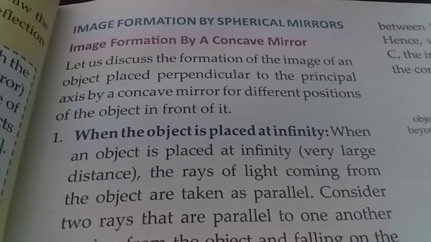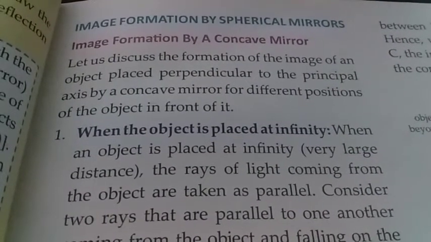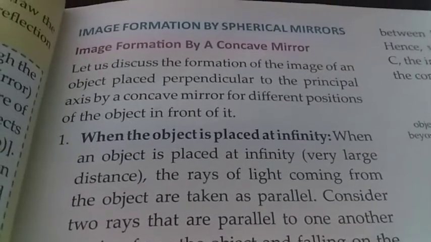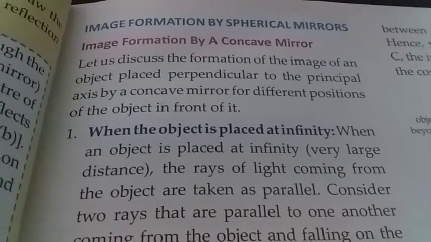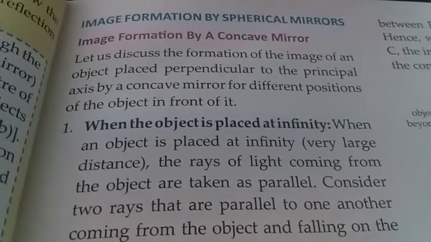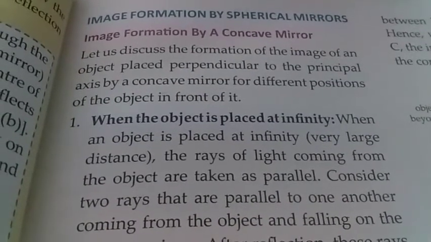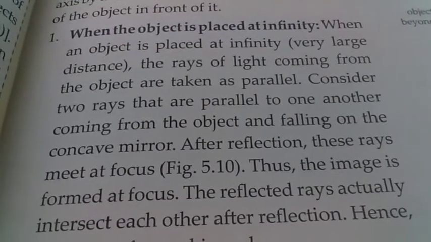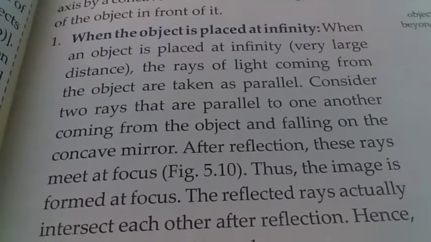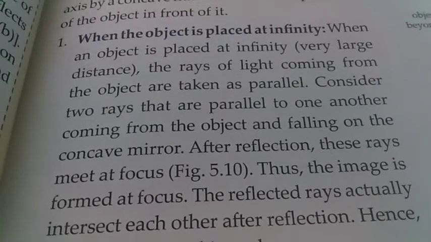Now here we are going to discuss the image formation by spherical mirrors. First we will discuss the image formation by a concave mirror when the object is placed at different positions in front of the mirror. Number one is when the object is placed at infinity. Infinity means very far away, at a very large distance.